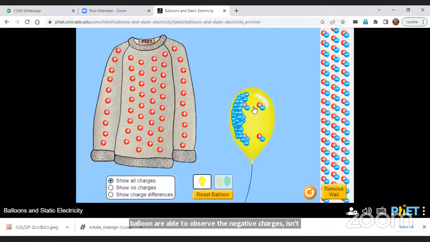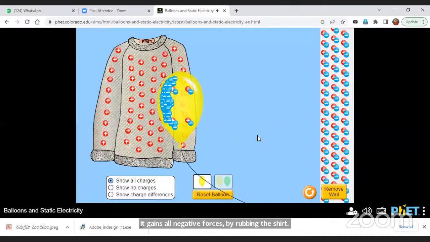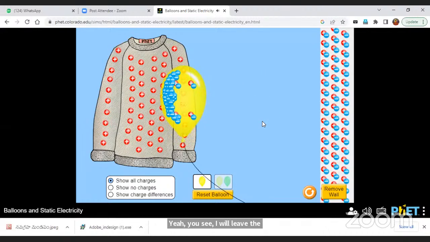So the balloon got negative charges, which means electrostatic force, simple. If you rub the balloon, the balloon will be charged like this. It attracts and gains the electrons. The theory you will read in higher education, but it shows that the balloon gains all the negative charges by rubbing on the shirt. You see, I will leave the balloon. What happens? It is attracting. I will leave it here, it attracts.